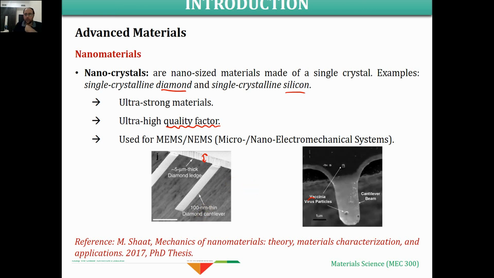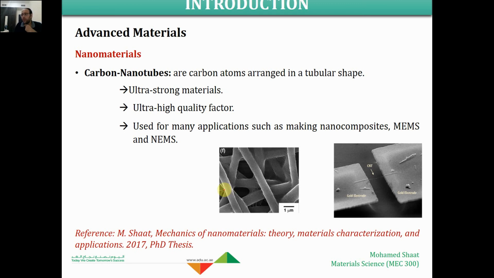So this is nanocrystals. We could also make carbon nanotube. Carbon nanotube is one of the most common types of nano-sized materials, or nanomaterial. They are carbon atoms arranged in a tubular shape. We manufacture this carbon nanotube by chemical method. We mainly use chemical method to produce it, arranging carbon atoms together, and we form this carbon sheet of carbon atoms in a tubular form to give us a carbon nanotube.